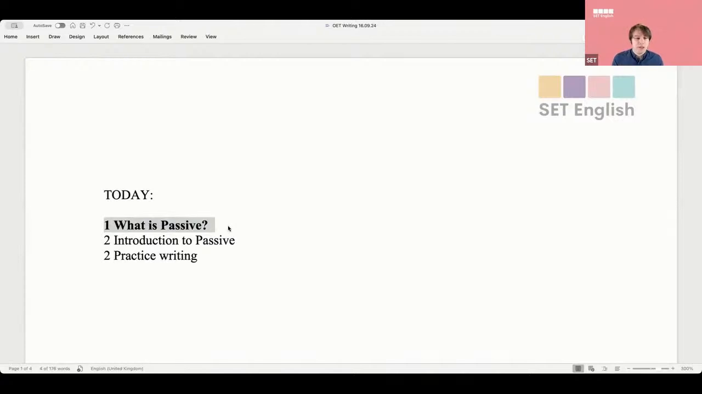You know this. Then we'll have a little introduction to passive in OET. The third thing will be we're going to practice writing plus feedback. So let's start with Mohadissa, if she's available. Kimsey, or maybe Sonia, one of you guys, could you say hello?